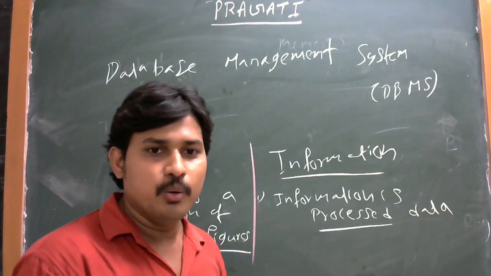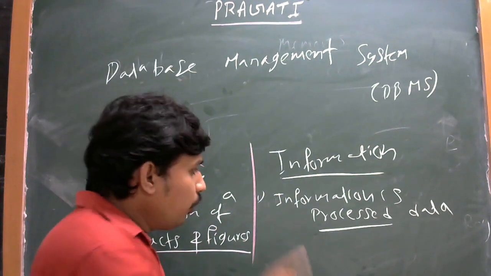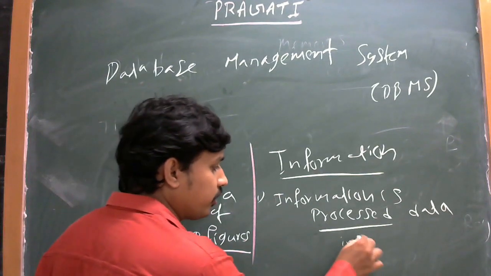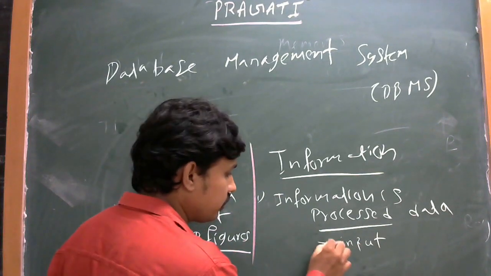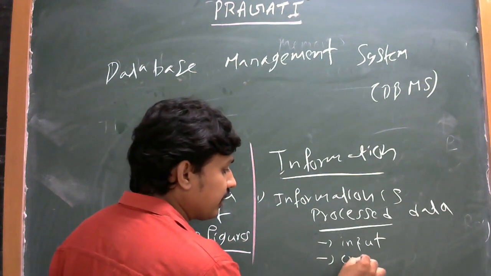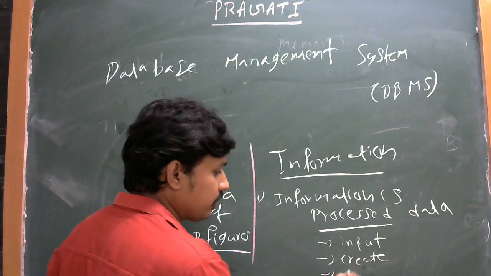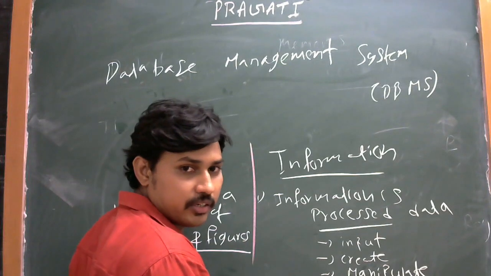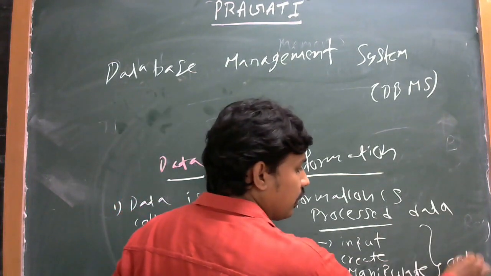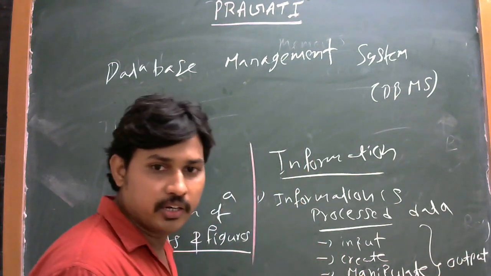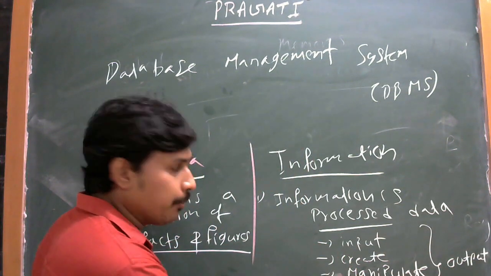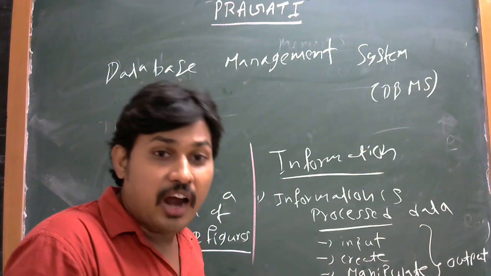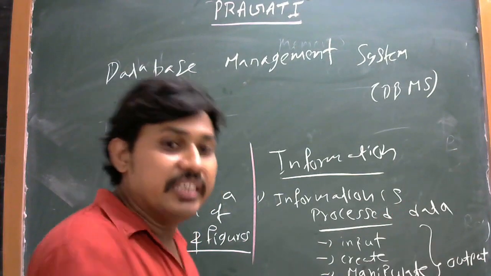Processing means input, create, manipulate, output. We are creating data, manipulating the data, and sending the data to someone. These three come under processing.